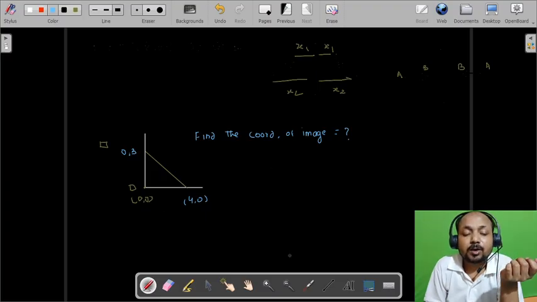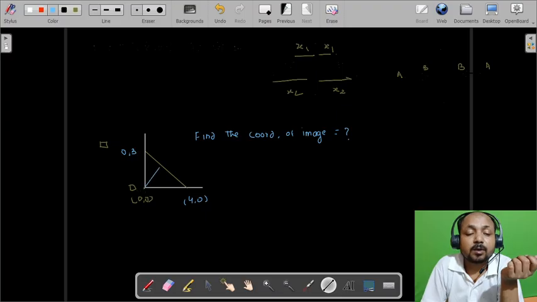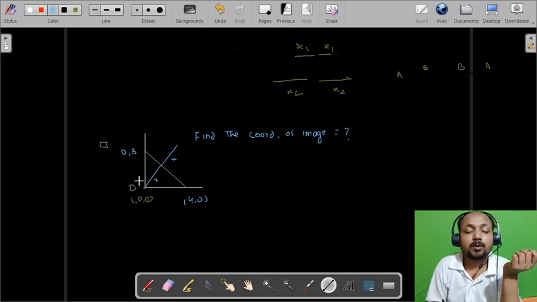Okay, so let us trace the perpendicular distance. Let me say this will be the perpendicular distance. Let us call it x. So the image will form at the same distance. This will also be x. So the total distance will be 2x.